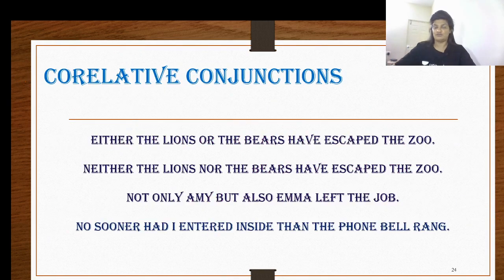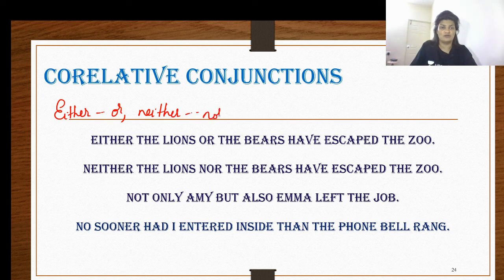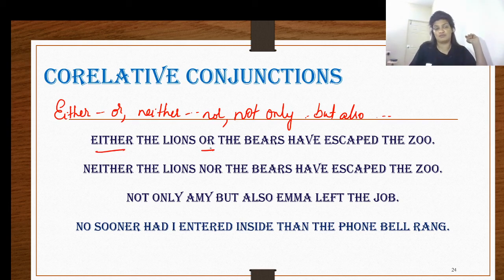Now let us move on to the next one, which is correlative conjunction. Correlative conjunctions are those like either, or, neither, nor, not only, but also, and there are many more. Examples are: either the lions or the bears have escaped the zoo. Now over here, these conjunctions are more like coordinating conjunctions.